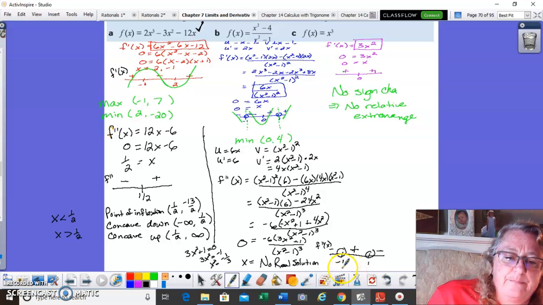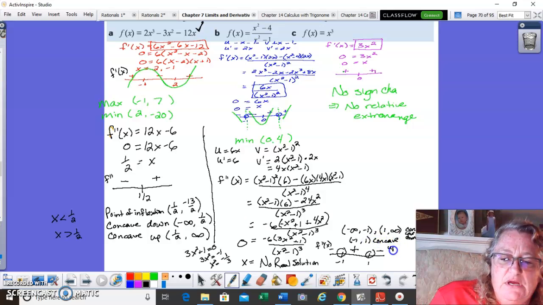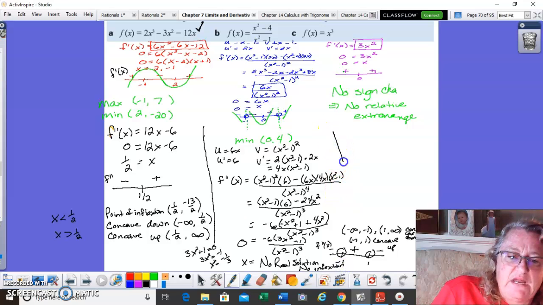So from these signs, we have negative infinity to -1 and 1 to positive infinity, we're looking at concave down. And from -1 to +1, we're concave up. So no real solution meant no inflection. That was ugly, as predicted.